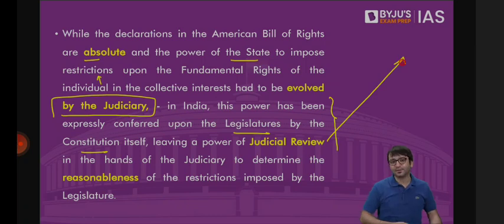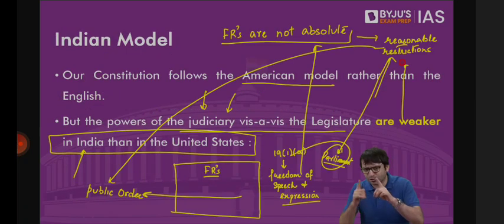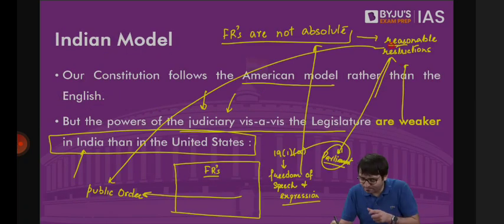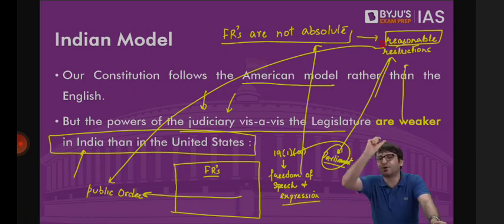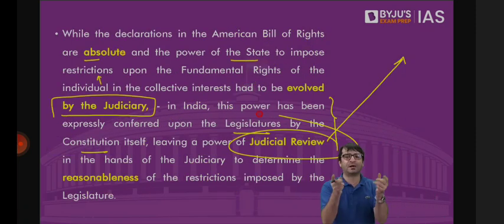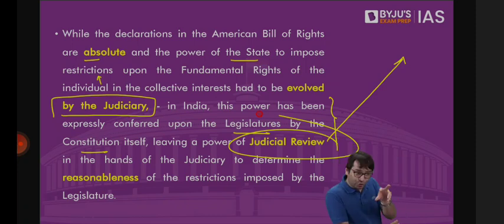So Constitution, listen to me carefully. The Constitution has given the power to the Parliament of India that you can impose reasonable restrictions on fundamental rights. What if restrictions are imposed by the Parliament? Restrictions can be imposed by the Parliament alone. But are these restrictions reasonable or not? That the judiciary will decide in India through its power known as judicial review, where the judiciary will review the laws passed by the Parliament to see whether those restrictions which have been imposed on fundamental rights are reasonable or unreasonable, just or unjust, fair or unfair.